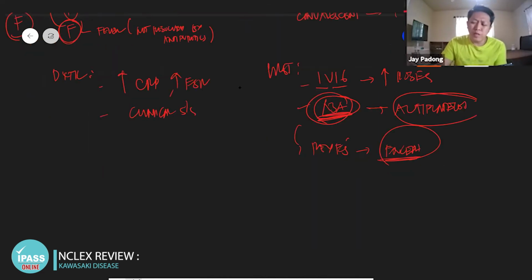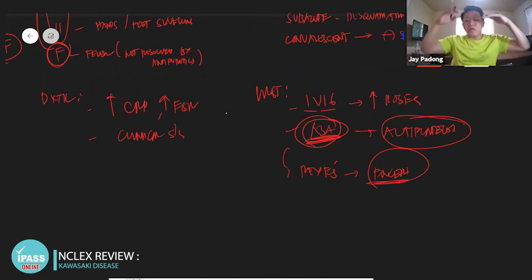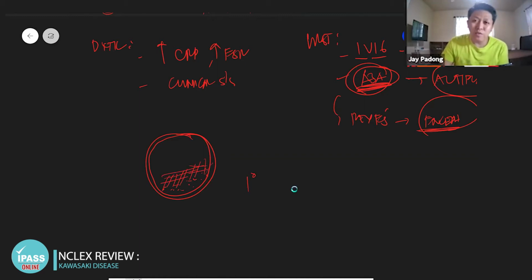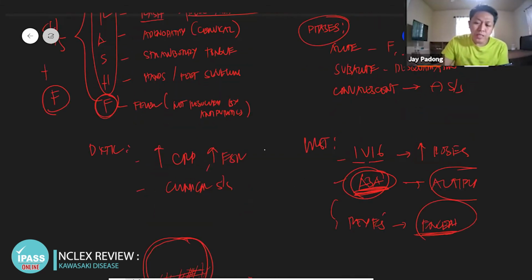What about the complication here? Again, the benefit outweighs the risk of Reye syndrome when you give ASA in a child. So that's the drug of choice. This is your blood vessel, as I've said earlier, the coronary artery. This is your coronary artery, cross-sectional. Platelet, that's your primary hemostasis. And then fibrin. As we all know, fibrin is not dissolved easily unless you give what? Streptokinase.